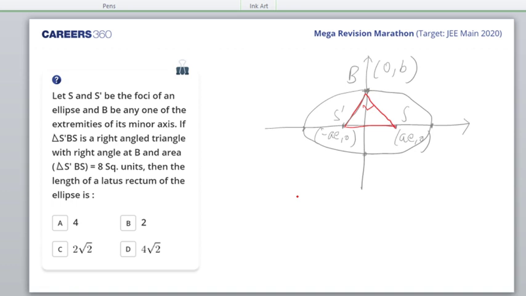Please focus on the question. Okay, don't go for the internal fight, that will kill the spirit of the question.